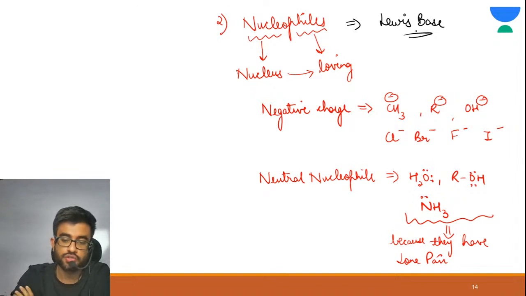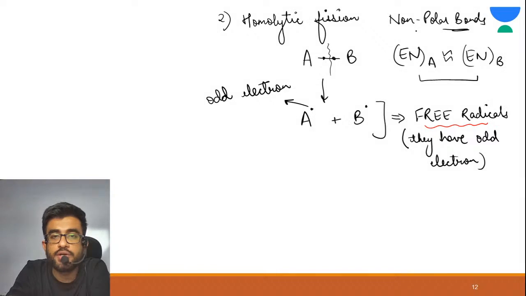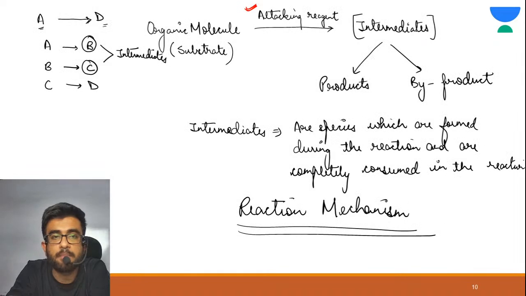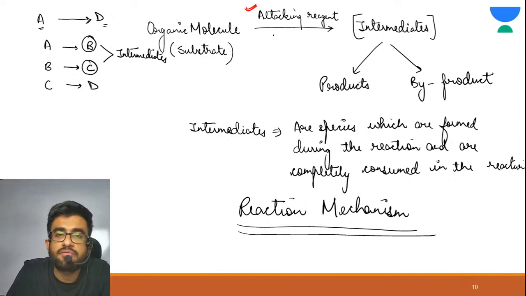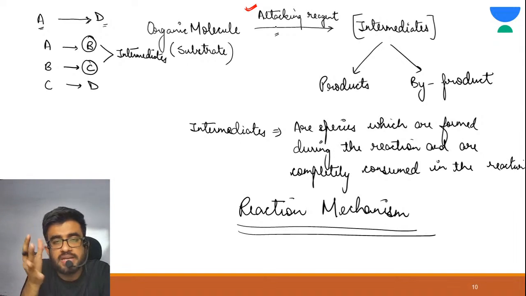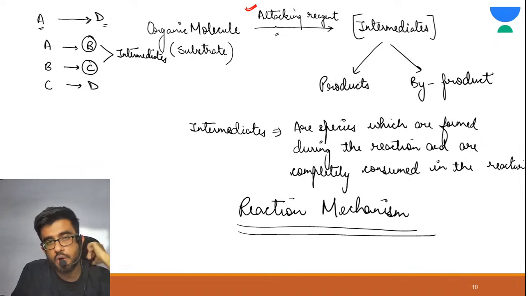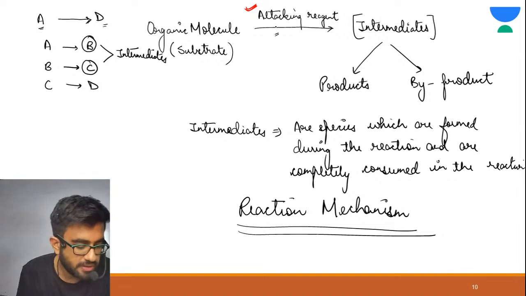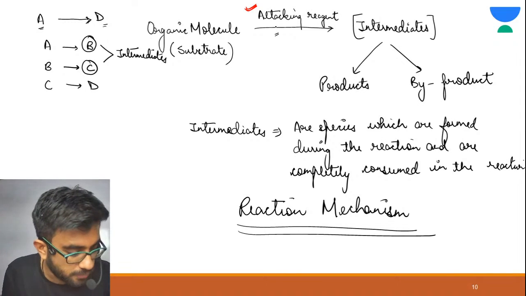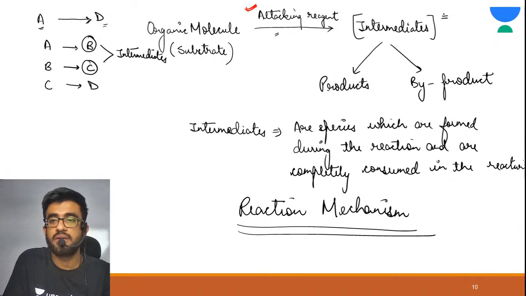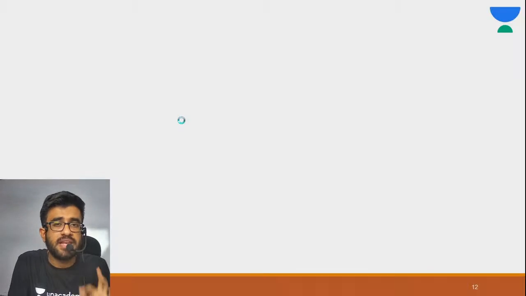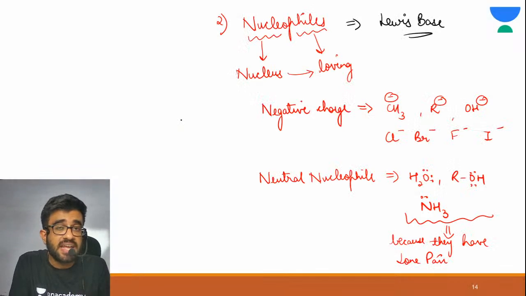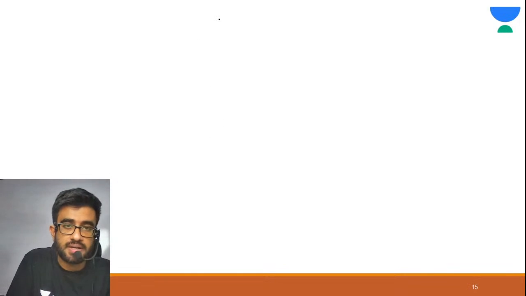All right. See, in the beginning of the video, I have written this complete equation. Organic molecule, we know, is a chain of carbon compounds. We have talked about intermediates and the ways in which we can break bonds. Now I will give you a very brief introduction to intermediates. I have given you the definition of intermediates. Now I will give you a few examples of intermediates, and believe me, we are going to study all these intermediates in much detail.